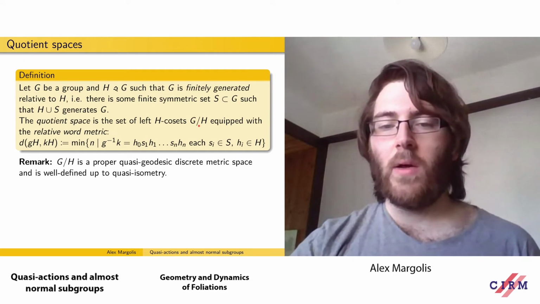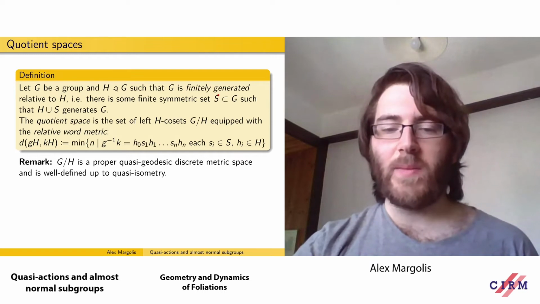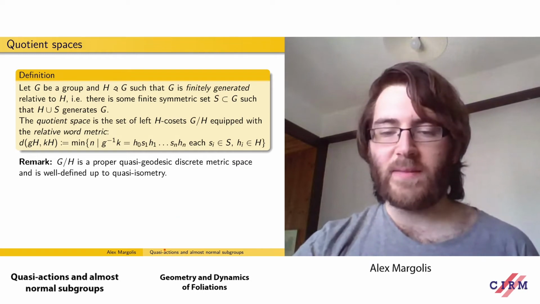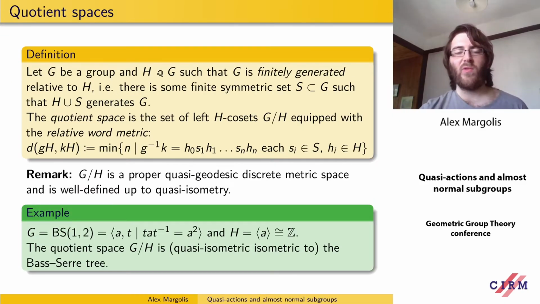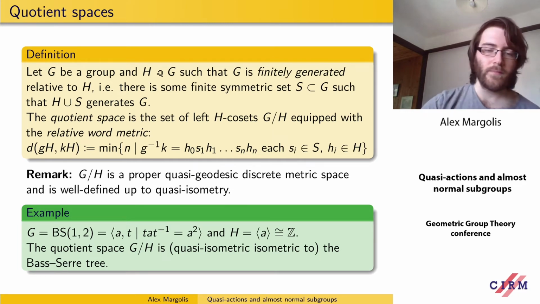So it doesn't matter what finite relative generating set we pick. This is a well-defined space. And going back to our example on the previous slide, if we have the Baumslag-Solitar group and the infinite cyclic almost normal subgroup H, then the associated quotient space is just quasi-isometric to the Bass-Serre tree.